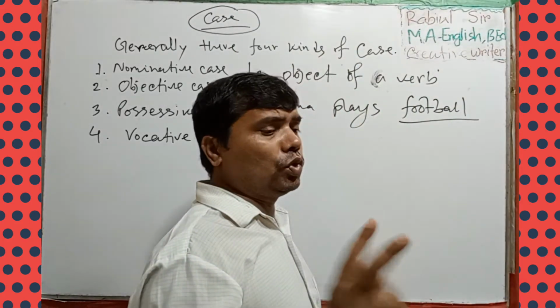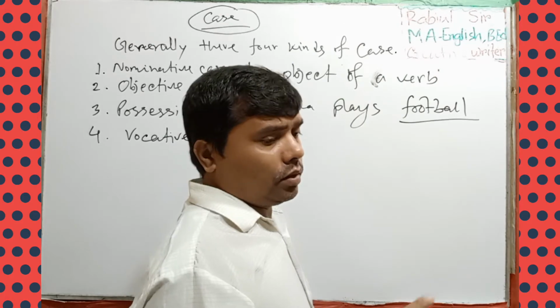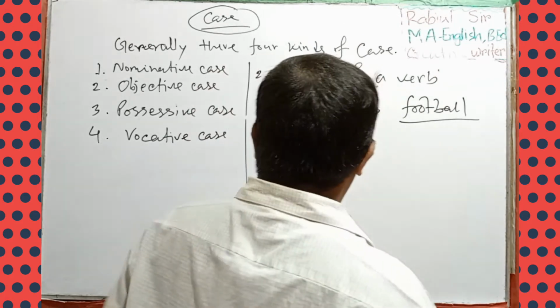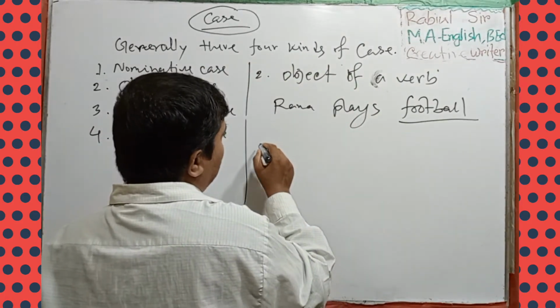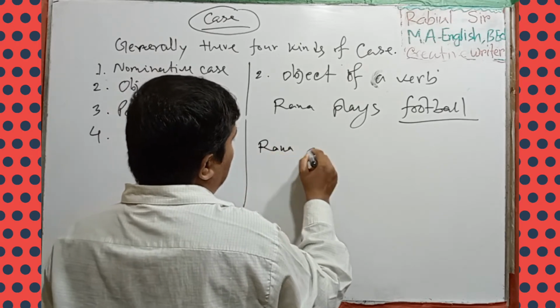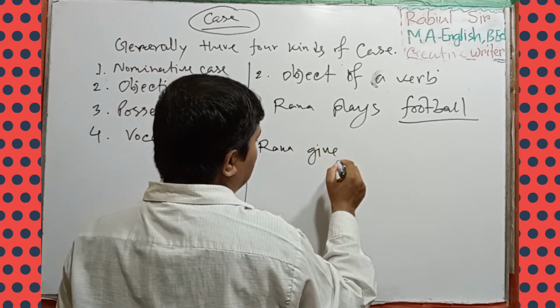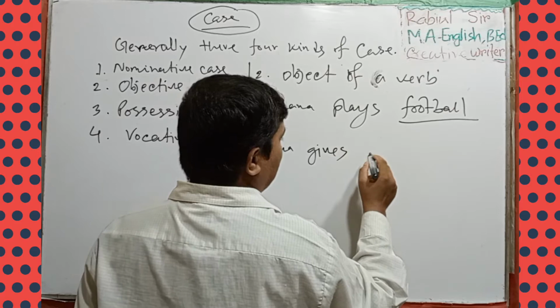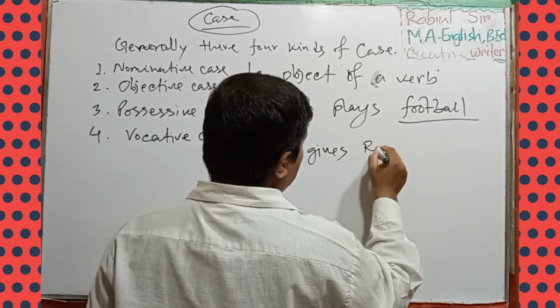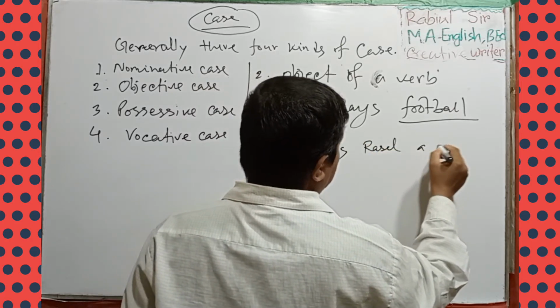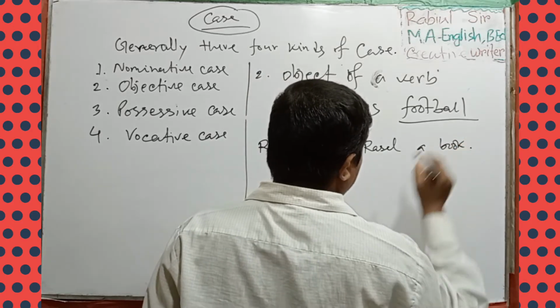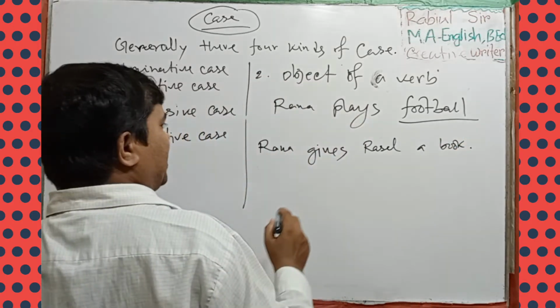Objective case is of two kinds. Here is an example: Rana gives Russell a book. There are two objects.